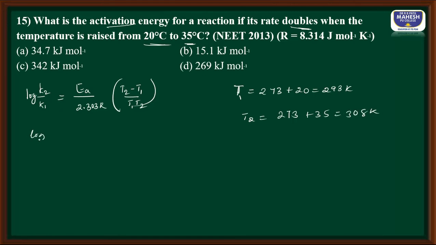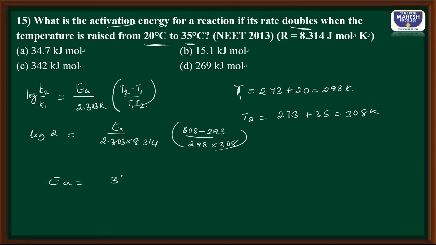Now let us substitute log 2, that is nothing but 0.3010, EA, 2.303, R we know 8.314, T2 308 minus 293, 293 into 308. So when I solve this, the activation energy nearly comes out to be 34.7 kilojoules per mole. So for this question, the option is A.